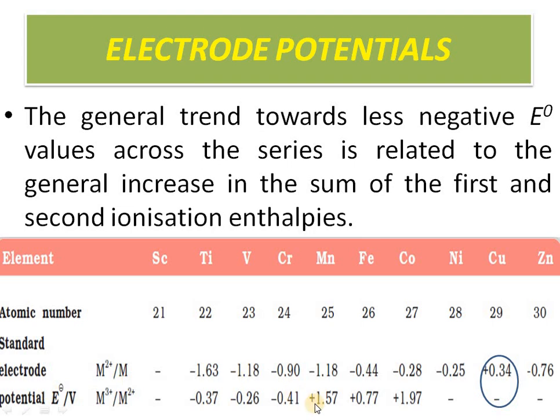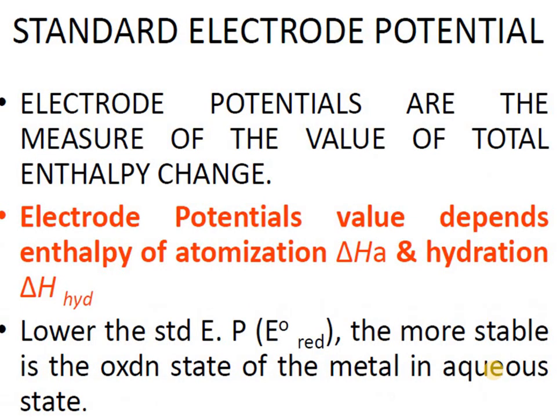Most of the transition elements show negative values of reduction potential, which signifies they are metals with a tendency to lose electrons, but only copper does not have that much tendency to lose electrons; it has a tendency to gain electrons. So why is it so? We will discuss in detail.